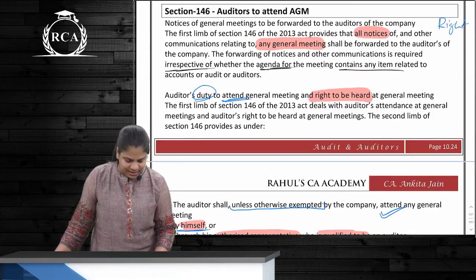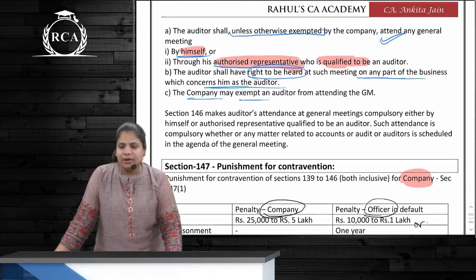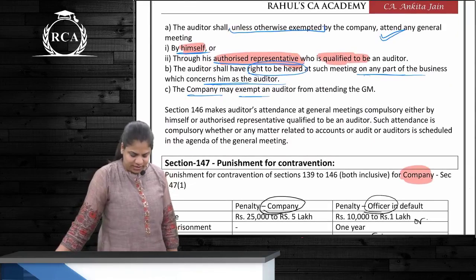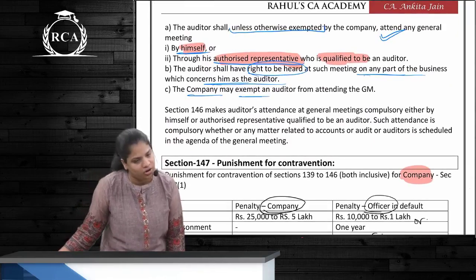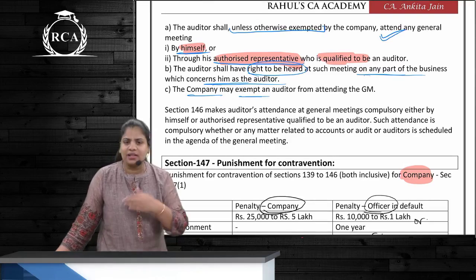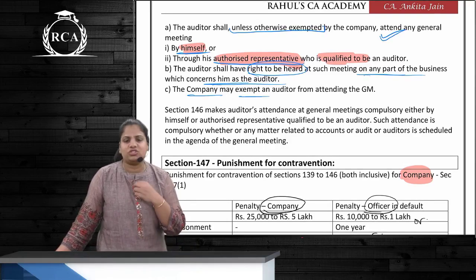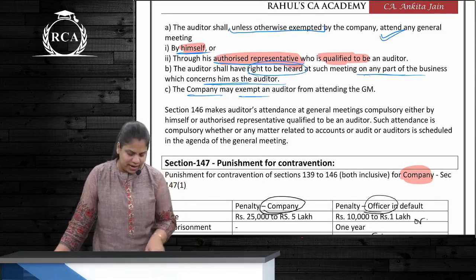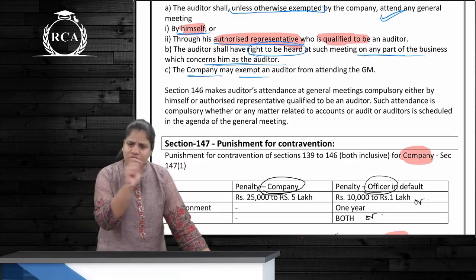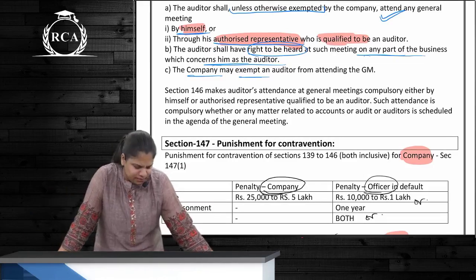Other than this, he also has a right to be heard at the meeting, but heard only with respect to such matters which concern him as an auditor. If there is something related to accounts or financial statements and this auditor wants to say something, can he talk? Yes, but only on matters that concern him, correct? Can the company exempt the auditor from attending? Yes, the auditor will have to write to the company, to the board of directors, and then they can exempt him from attending the meeting. Right?